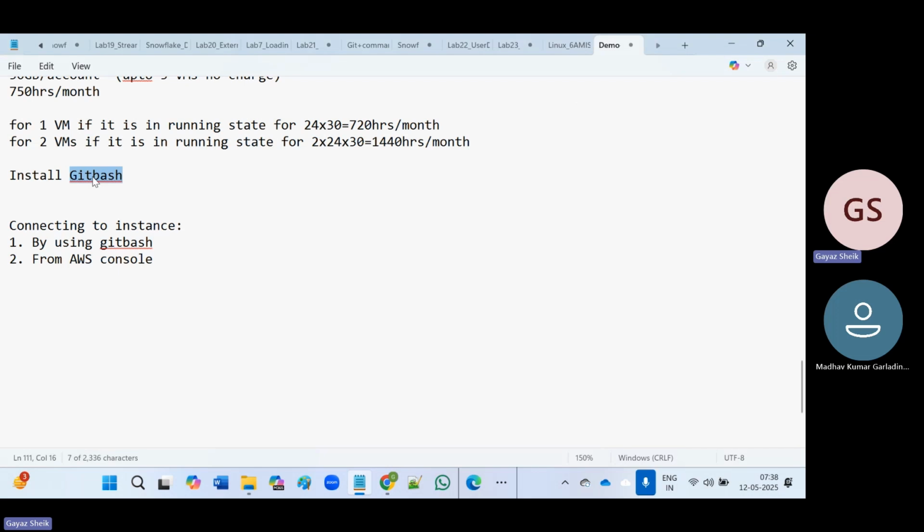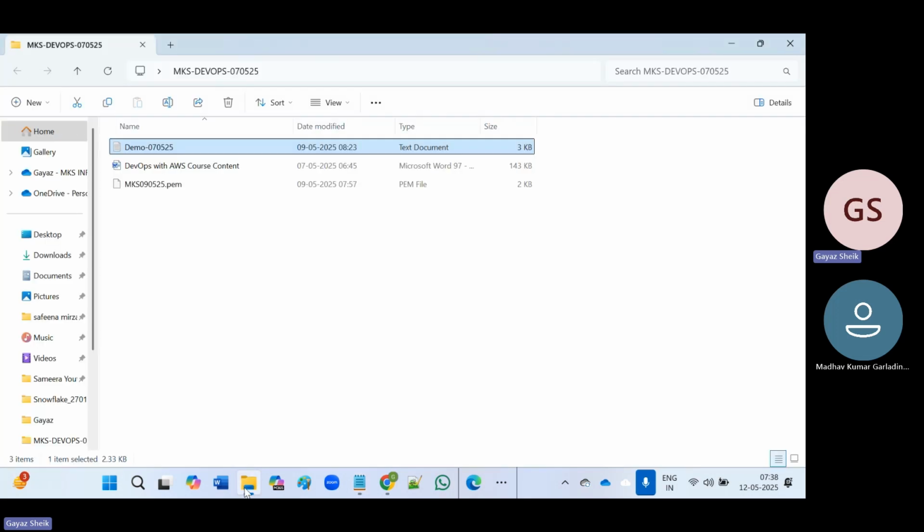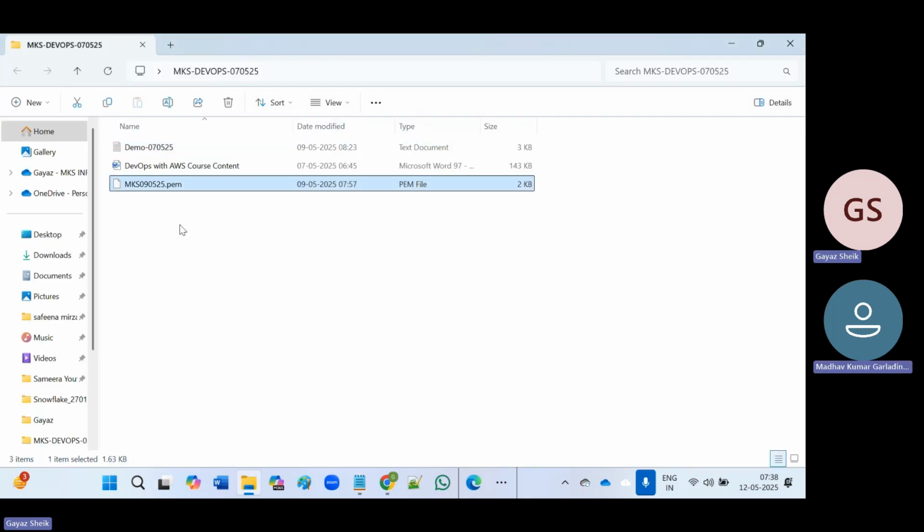Okay, so once we have git bash, to establish the connection with git bash, we need the .pem file. If you remember, while creating the EC2 instance, we created one key pair. What is the key pair name we have given? In our case, this is the key pair name we have given, mks 090525.pem.